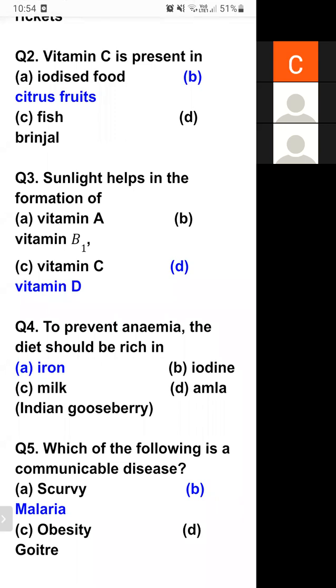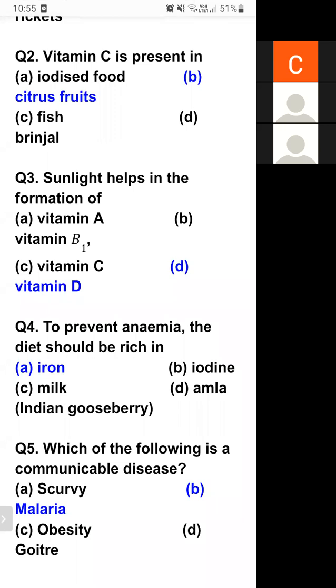If there is a deficiency of iron in our body, which disease will be there? Anemia. So to prevent anemia, diet should be rich in iron. Option A is the correct answer. We can take iron rich food to prevent anemia.